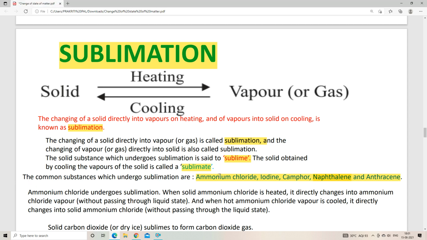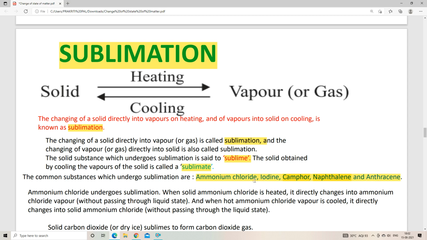Now we can see some examples of solids which undergo sublimation. The common substances which undergo sublimation are ammonium chloride, iodine, camphor, naphthalene and anthracene. You might have seen camphor and naphthalene. Have you ever seen the liquid state of naphthalene? I think no, right? And even also camphor. These two substances are very well known in our houses, and we frequently use them. The other three substances are not that well known.